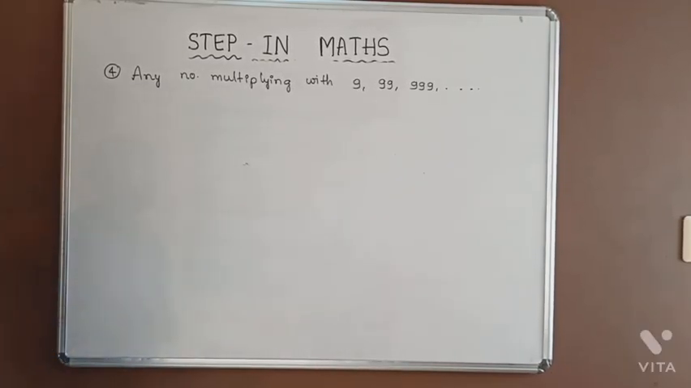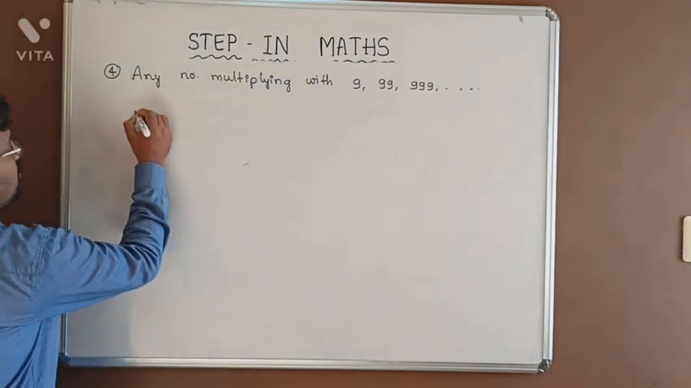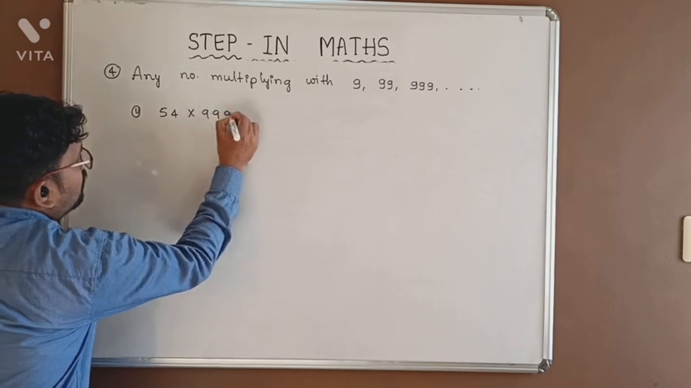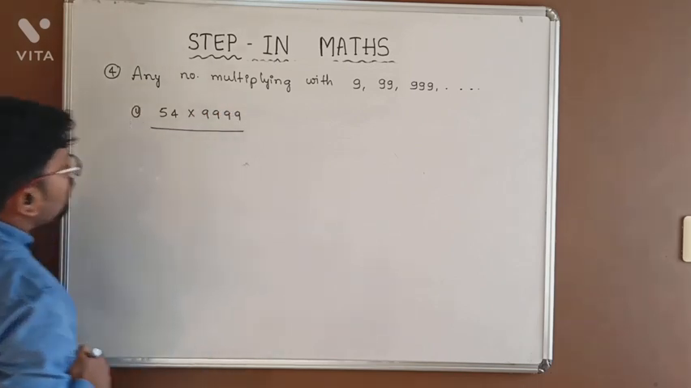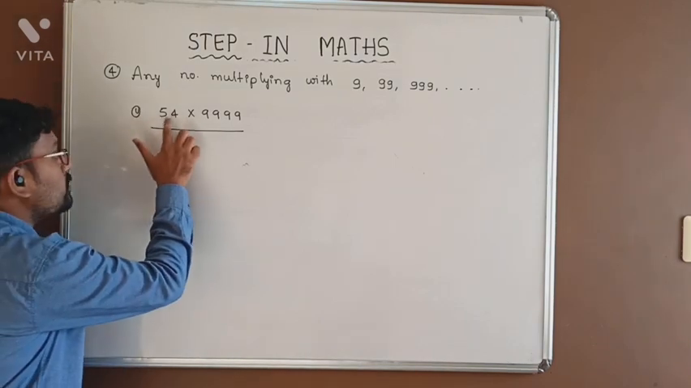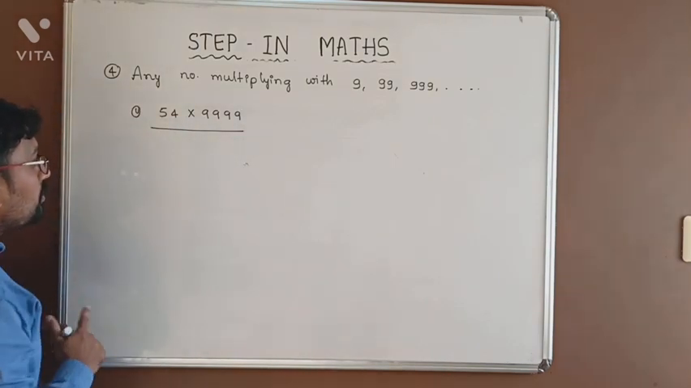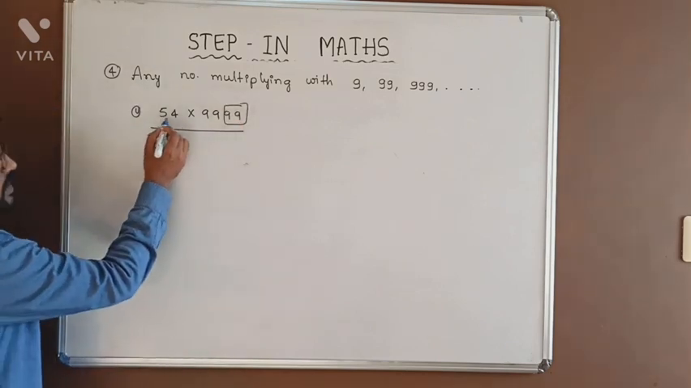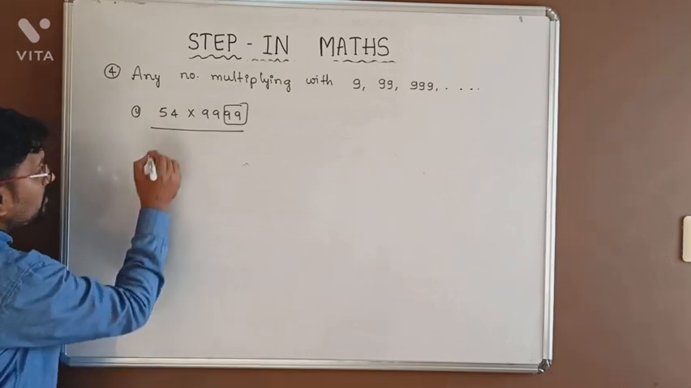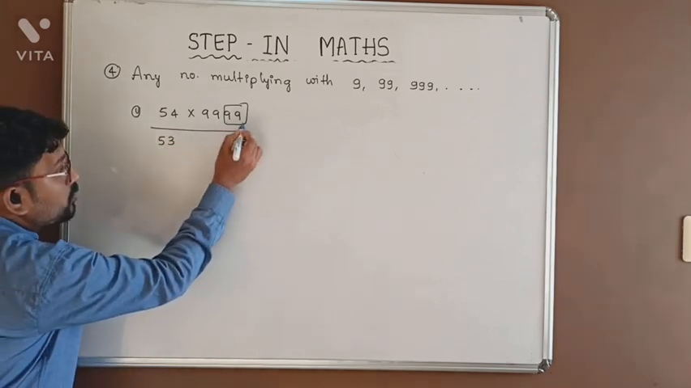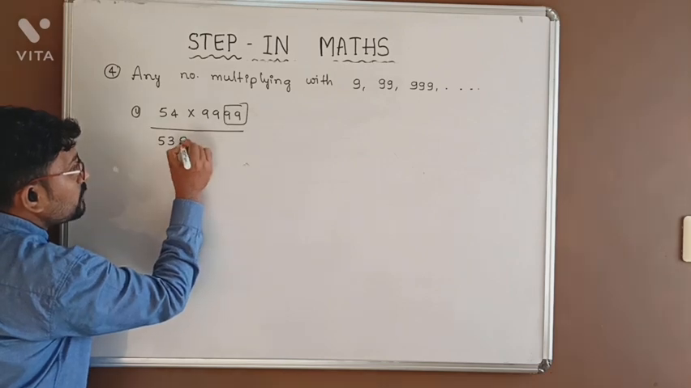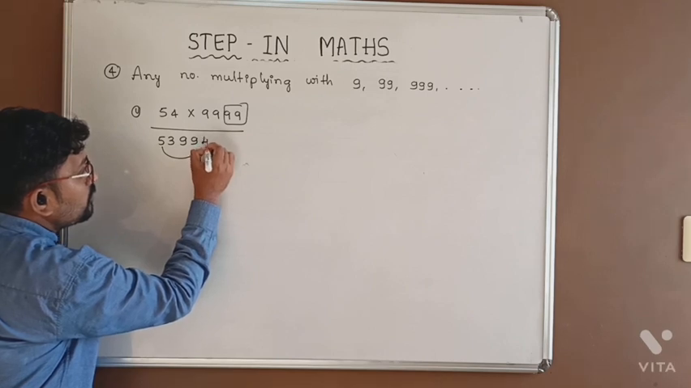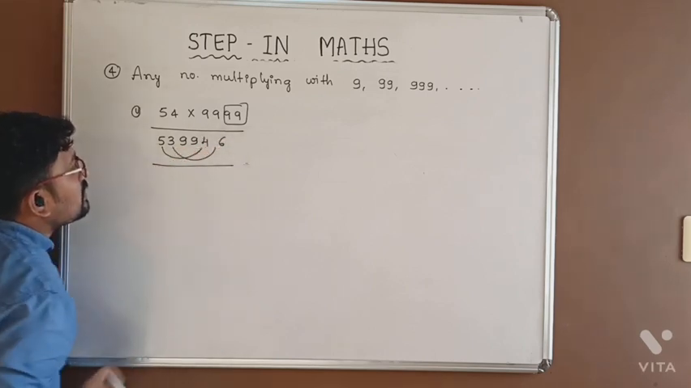Next, in the multiples of 9, the second case is here. 54 into 9,999. But here the number of digits are not equal. Here 2 digits are there, here 4 digits are there. But how many digits are extra here? 2 digits extra are there. And next, first we should write one number less for 54, that is 53. But here 2 digits are extra, those are 99. First we should write here 99. And next for 5, to get the sum equal to 9, 4, 3 and 6 is the answer.